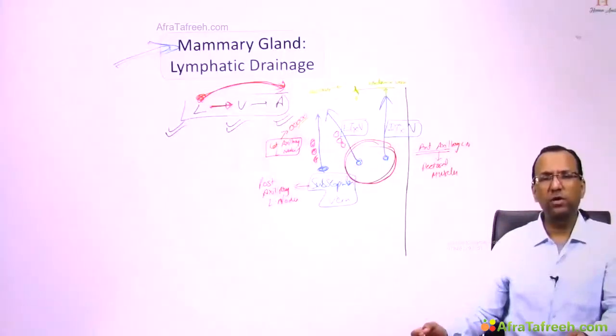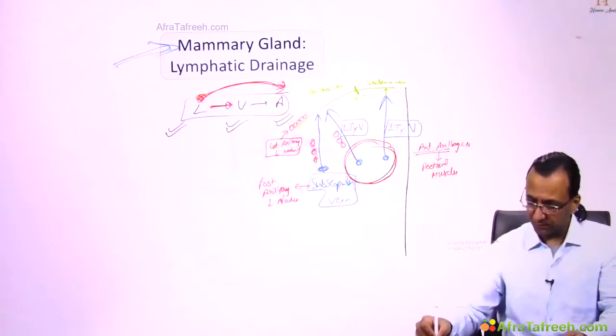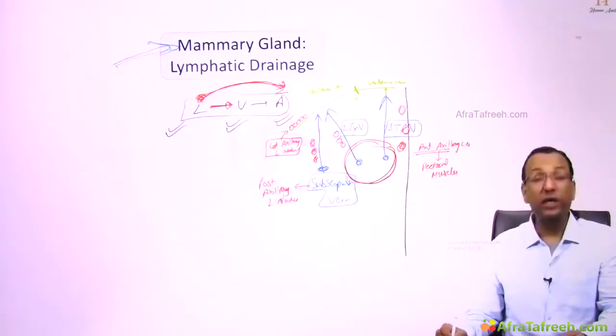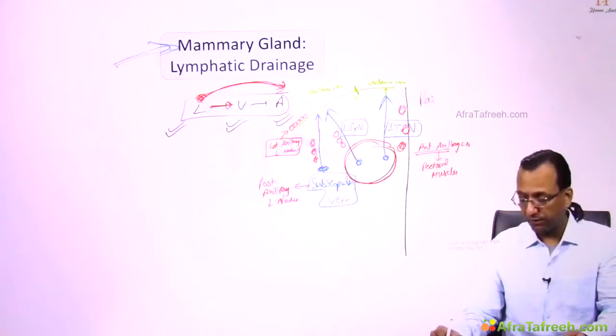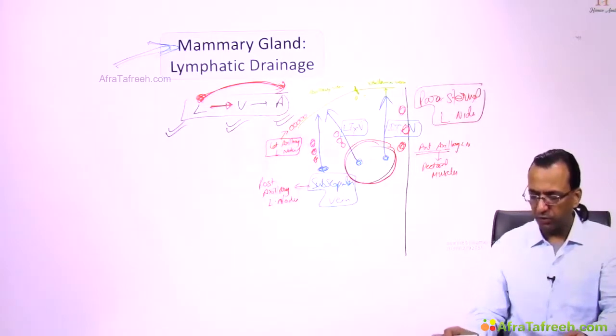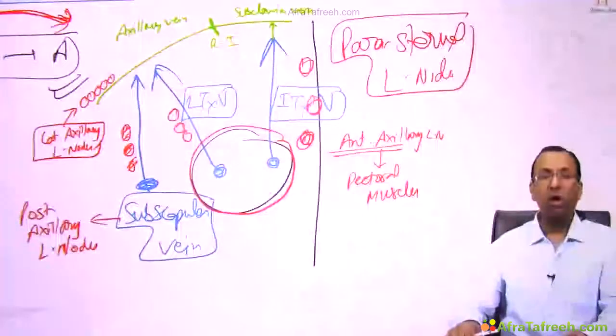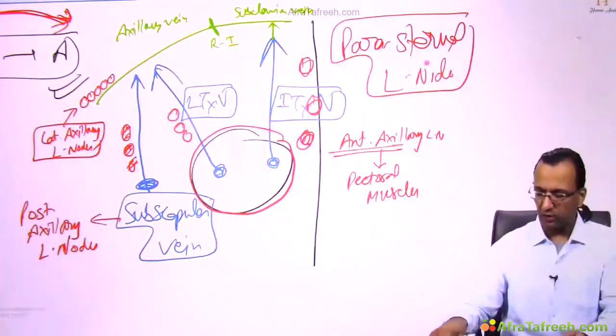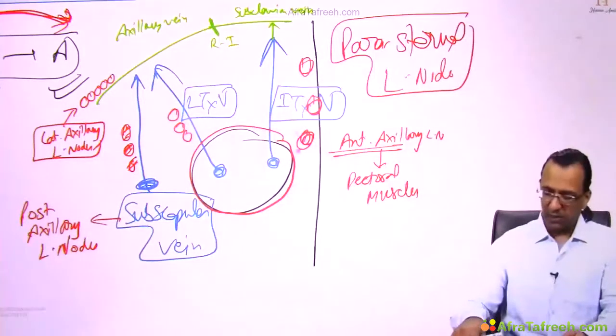We have to discuss one more set of lymph nodes, which are on the side of the sternum, the parasternal lymph nodes. On the side of the sternum you have some parasternal lymph nodes, and they should be following the internal thoracic vein there?